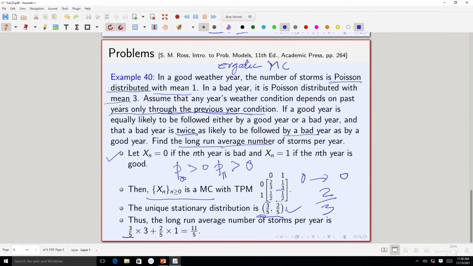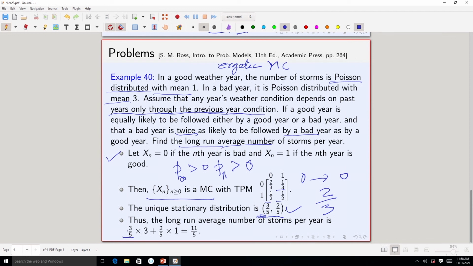As I said, the only thing we are interested in is the mean number of storms. It is Poisson distributed, but if the question was something else, then the exact distribution would have mattered. Here the only thing we are interested in is the average number of storms, and that is 3. So, if it is a bad year, then the average number of storms is 3.